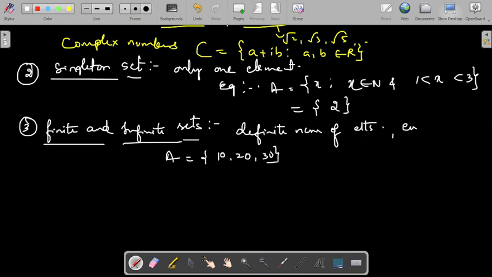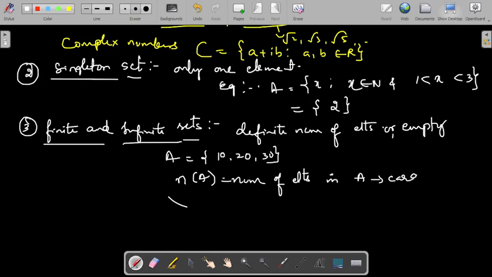The empty set is also called a finite set. A set which is either empty or having a definite number of elements is called a finite set. Otherwise, it is called an infinite set. Examples of infinite sets: natural numbers, integers, and so on. The number of elements in any finite set is denoted as n of A. n of A is nothing but the number of elements in the set A, which is also called the cardinality of the set A. That's about the cardinality of a set.